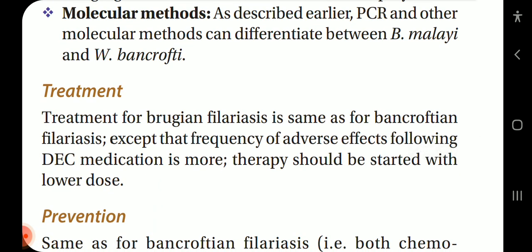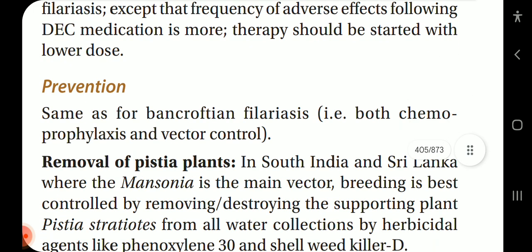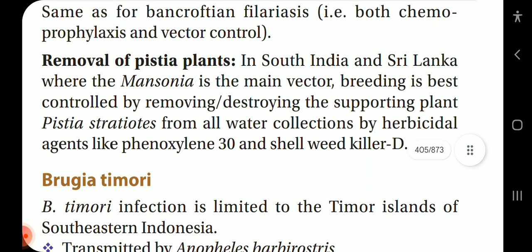Treatment for Brugian filariasis is the same as for Bancroftian filariasis, except that the frequency of adverse effects following DEC medication is more. Therapy should be started with a lower dose. Prevention is the same as for Bancroftian filariasis, both chemoprophylaxis and vector control. Hydrophyte plants. In South India and Sri Lanka, where Mansonia is the main vector, breeding is best controlled by destroying the supporting plant Pistia stratiotes from all water collections by herbicidal agents like phenoxyl 30 and Shell weed killer 20.